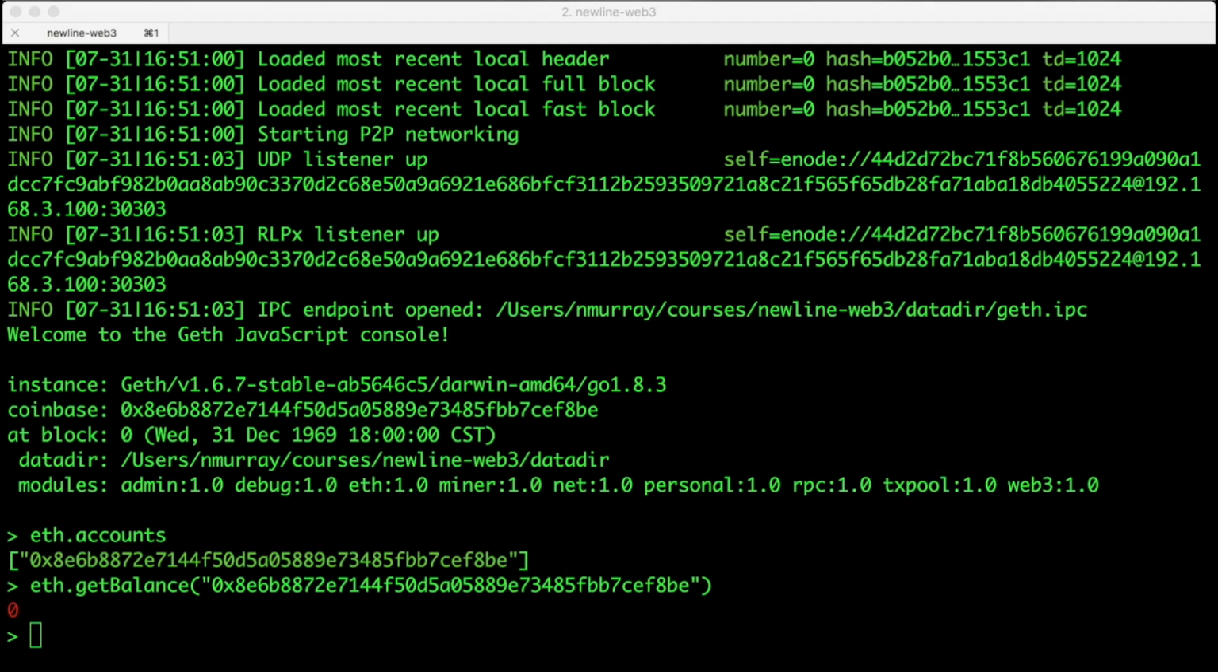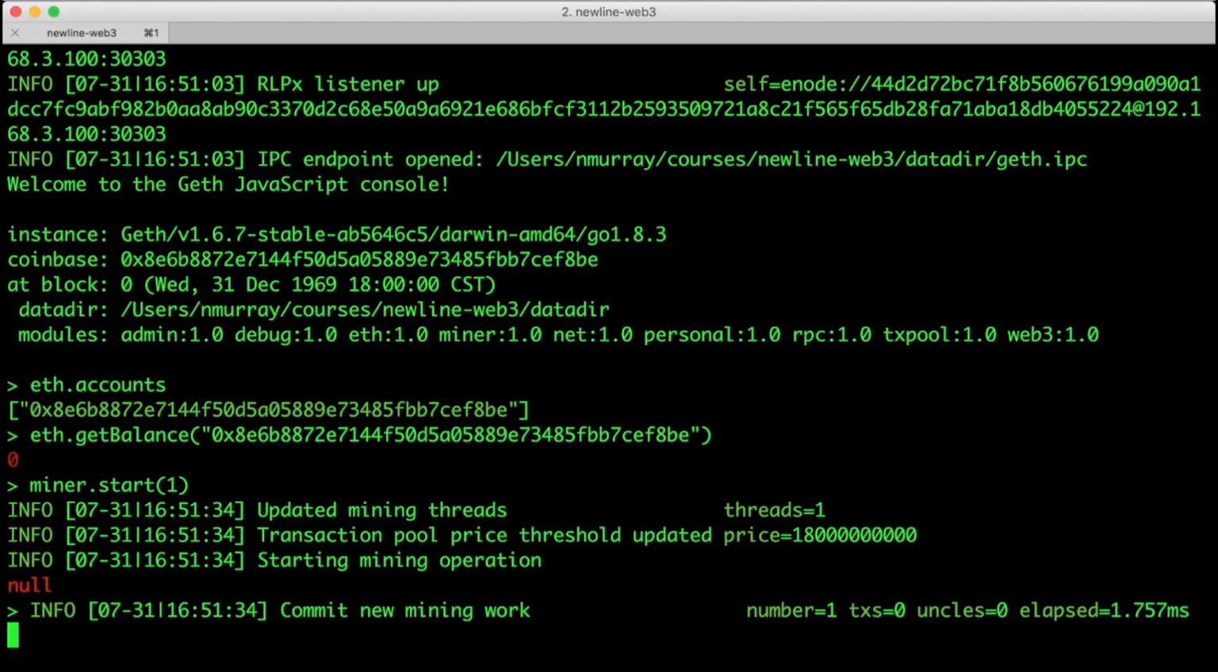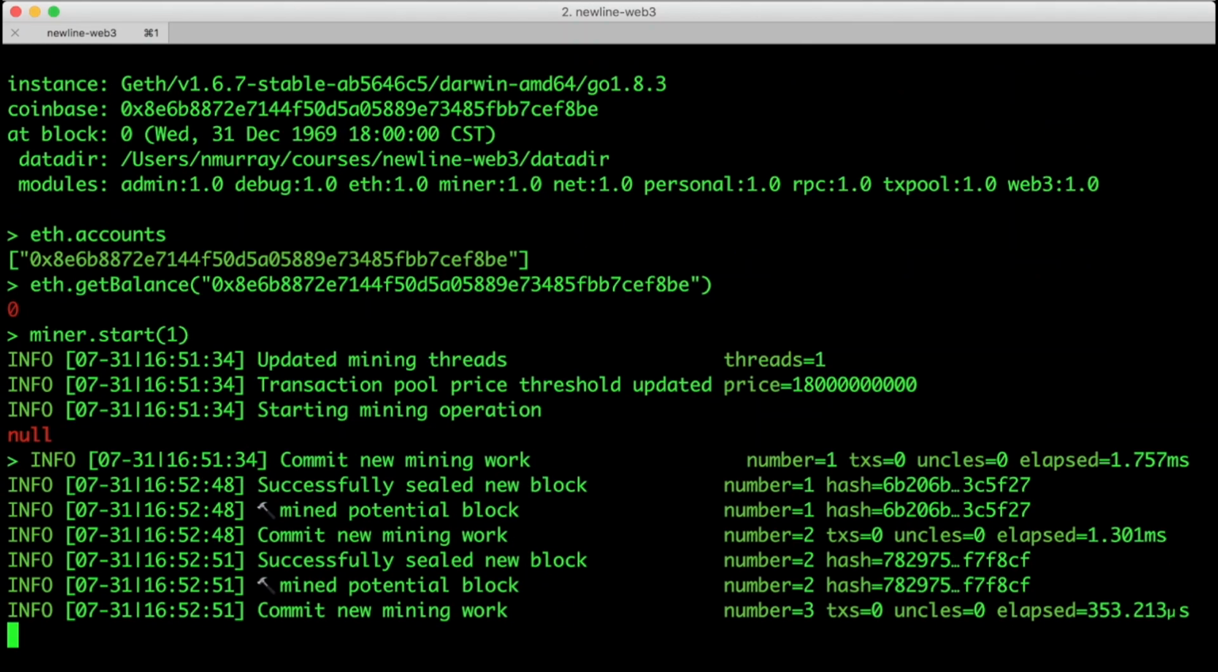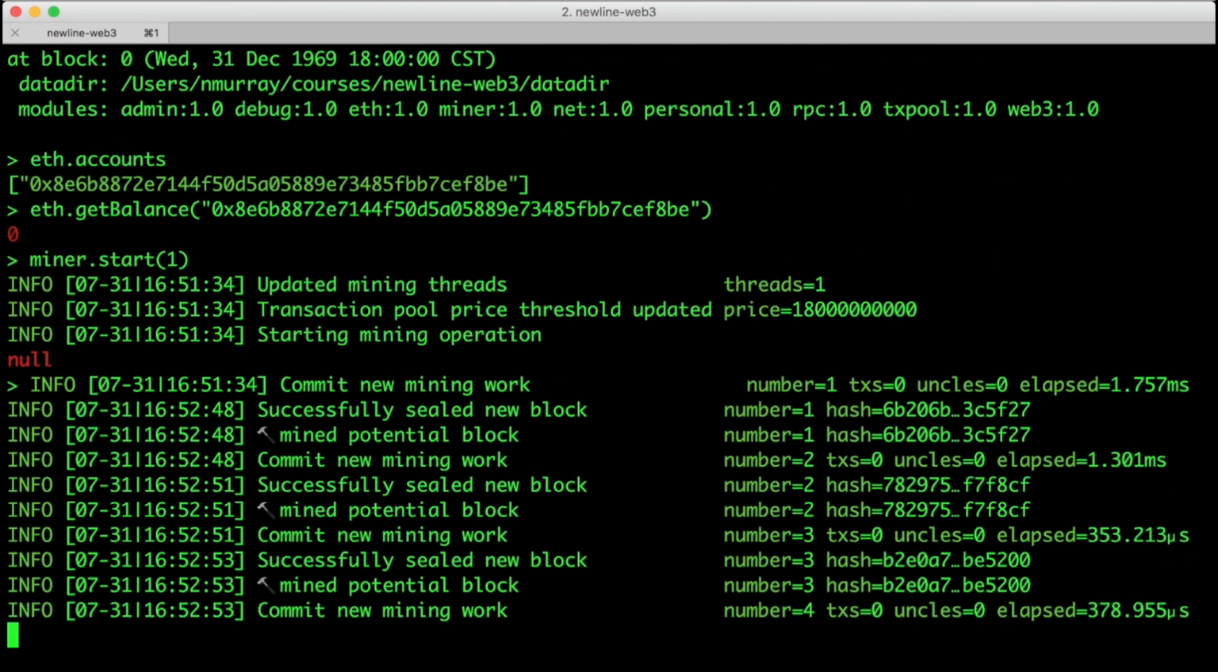So here, we can get Ether by being a miner ourselves. To do this, we'll call miner.start. We pass the number of threads, in this case, it'll just be 1. Now, when you call this, you might need to wait a few seconds, maybe even a minute, before you see "successfully sealed new block". But let it run for a bit, just wait. And then after a few blocks, stop the miner.